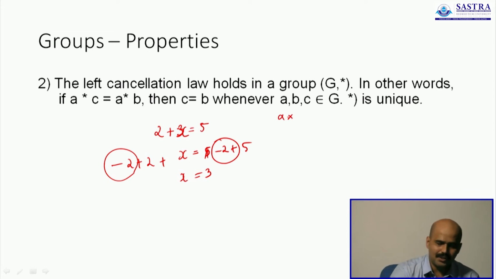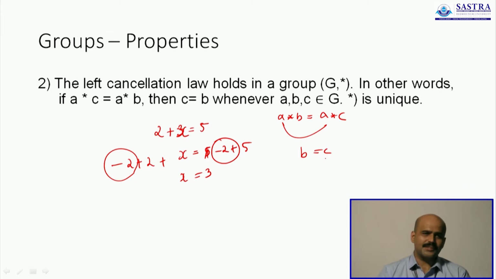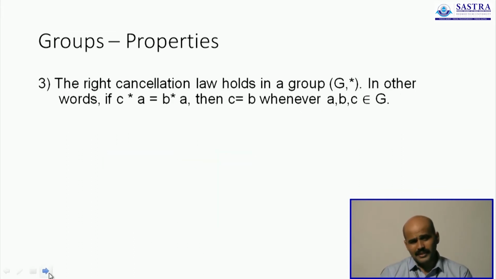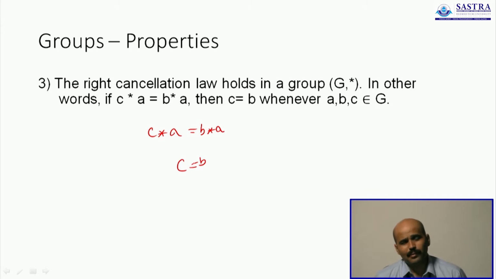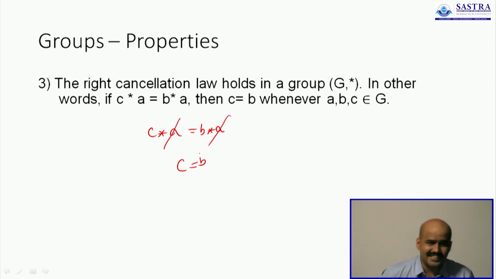Whenever A star B is the same as A star C, I can cancel the A's and get B is equal to C. This is possible only when the algebraic system is a group, and this also happens to be the same if you do the cancellation from the right. C star A is equal to B star A, then you can deduce that C is equal to B. In primary school or middle school algebra, you are encouraged to cancel the A on both sides and get C is equal to B, but you cannot always cancel.